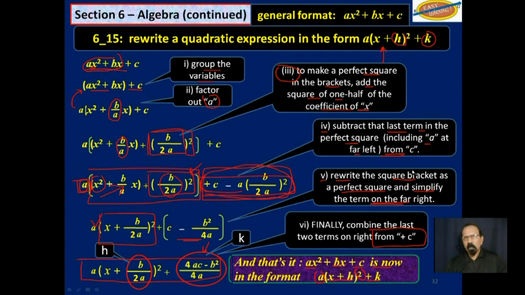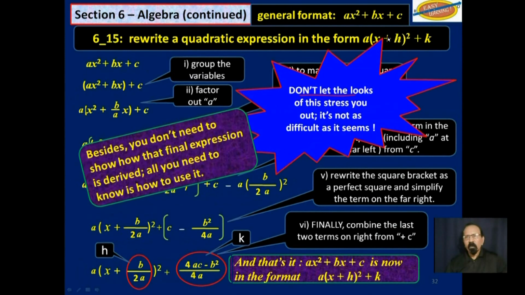So don't let the looks of this stress you out. It is not as difficult as it seems. Besides, you don't need to know how that final expression is derived. All you need to know is how to use it, this expression down here.